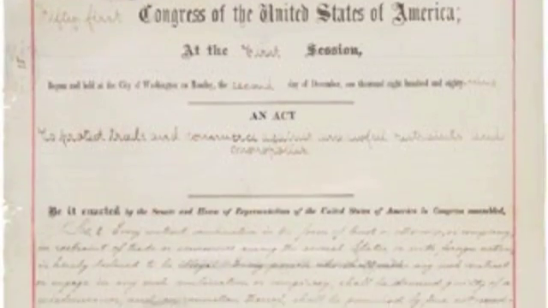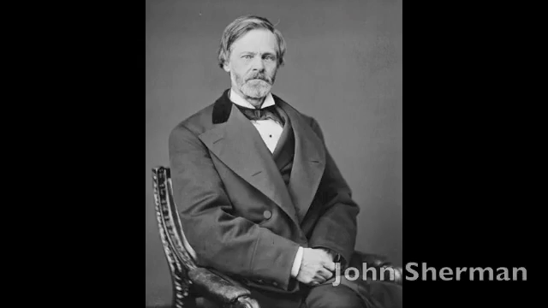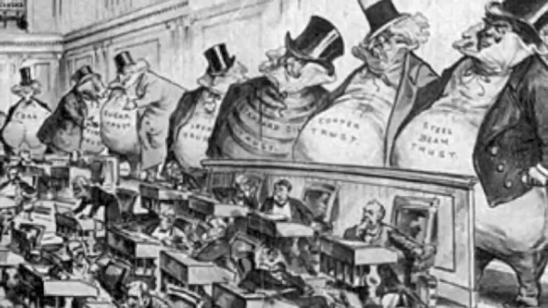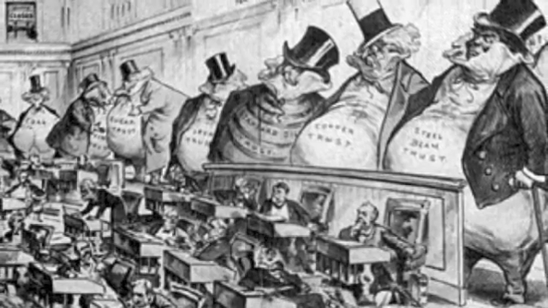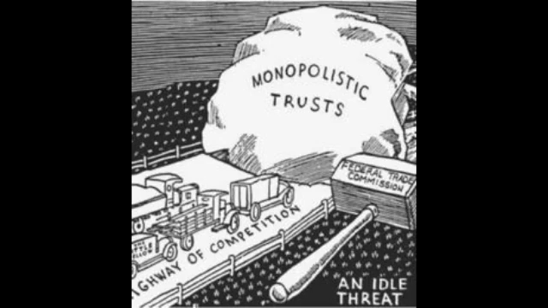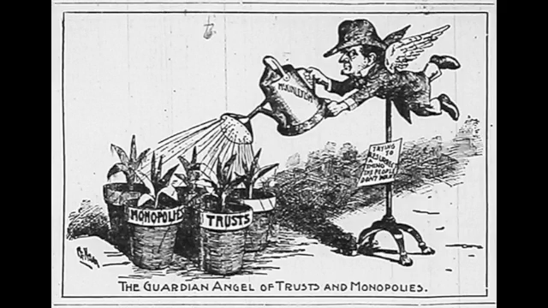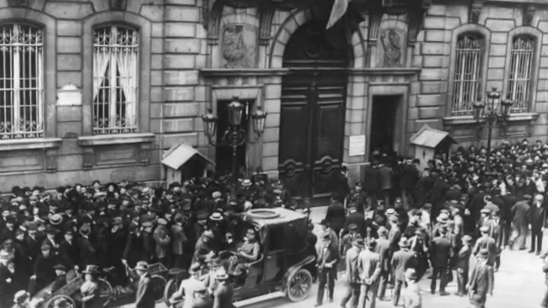Another act resulting from the movement was the Sherman Antitrust Act. This authorized the government to institute proceedings against trusts in order to dissolve them, but Supreme Court rulings prevented federal authorities from using the act for some years. This was the first federal law that outlawed monopolistic business practices. Although these acts regulated businesses, they didn't represent the workers.